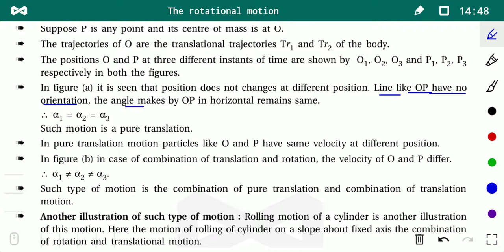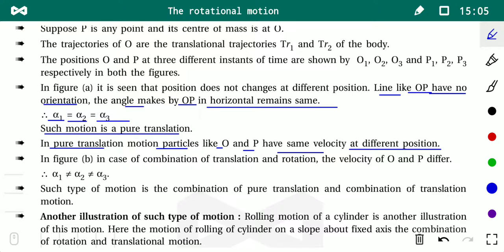The angle made by OP with the horizontal remains the same, that is alpha 1 is equal to alpha 2 is equal to alpha 3. Such a case is the case of pure translation motion. In pure translation motion, particles like O and P have the same velocity at different positions. So we discussed yesterday that in the case of pure translation motion, the different particles of the body have the same velocity at different positions.